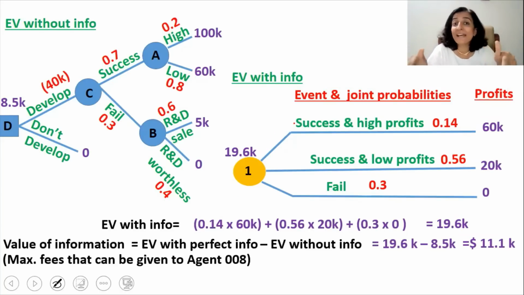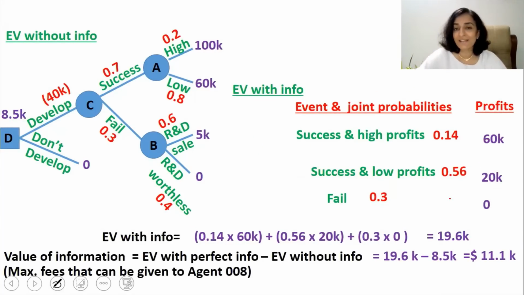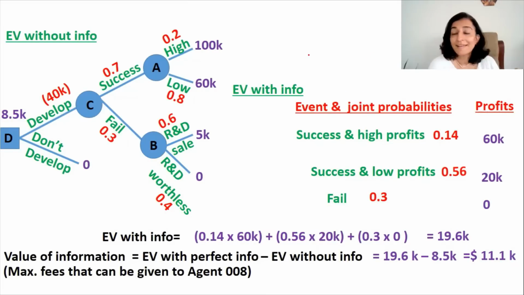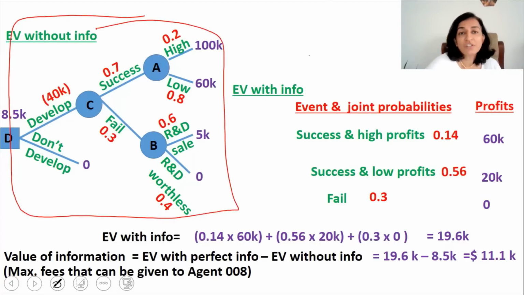So once you understand the logic of the answer, I don't want you to draw a decision tree. Don't bother to draw all these circles and the connectors. The final answer that should appear in your answer sheet should appear like this. That is event and joint probability, and all the events and the joint probabilities should be written in a table format. And even the original decision tree, that is EV without information decision tree, can also be presented in a tabular format.